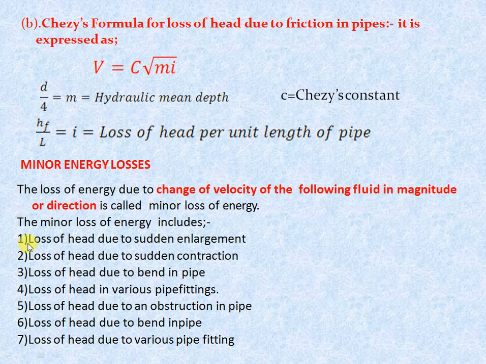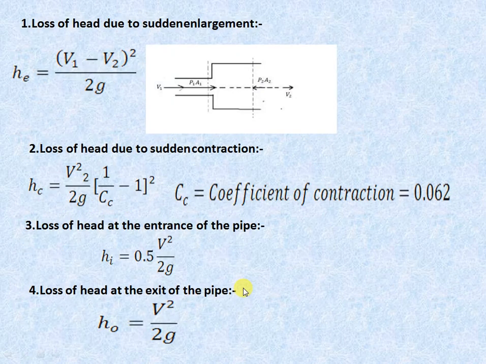So the first loss is loss of head due to sudden enlargement, then loss of head due to sudden contraction. The third loss is loss of head due to bend in a pipe, loss of head in various pipe fittings, loss of head due to an obstruction in a pipe. So we will see one by one.